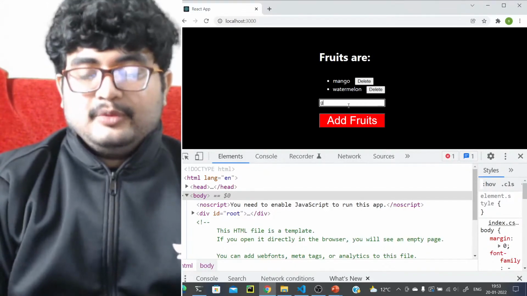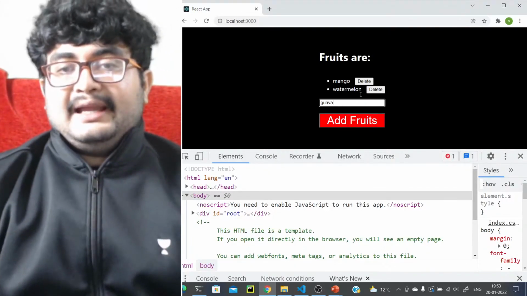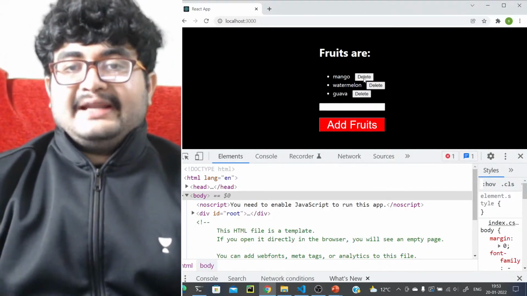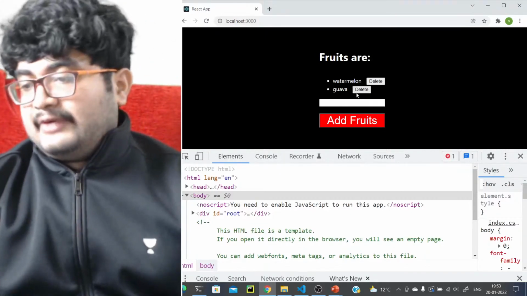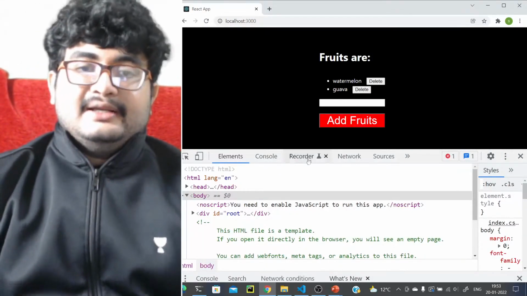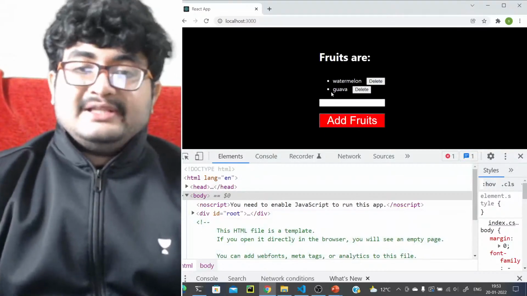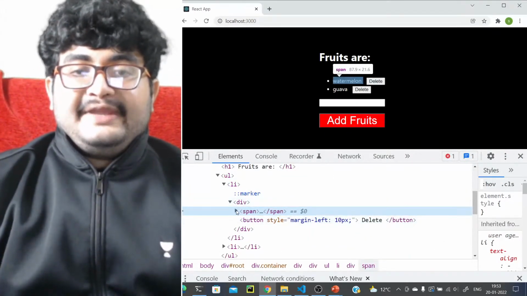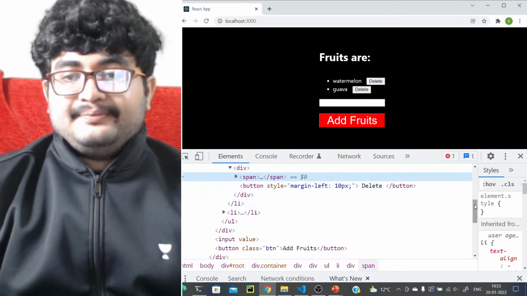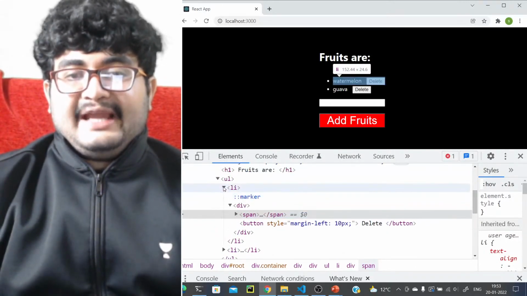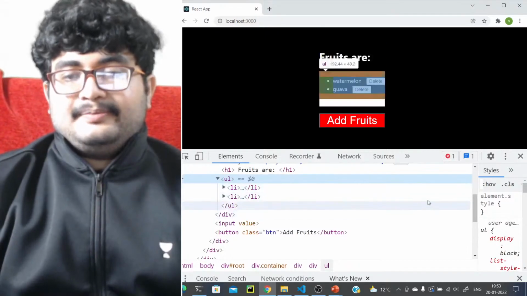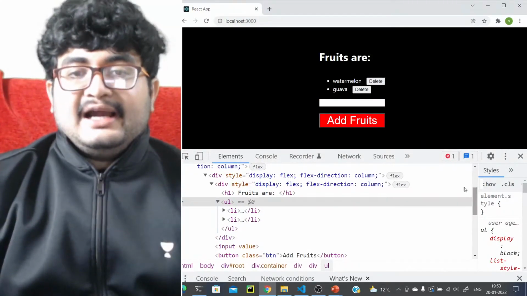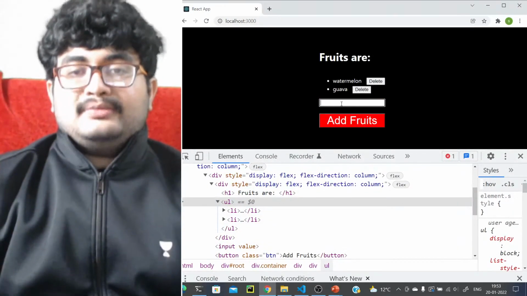Let's add a few more. So guava, and add fruit. Okay, now we can delete mango and we'll see that we have watermelon and guava, right? Let's look into what happens in the DOM. We'll see what happens in the DOM right now. Okay, we have this "fruits are", and after that we have these. So let's just have this UL here and we'll see how delete affects this entire DOM structure, right?